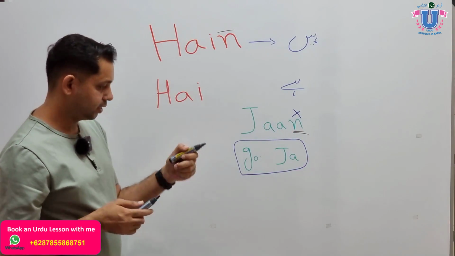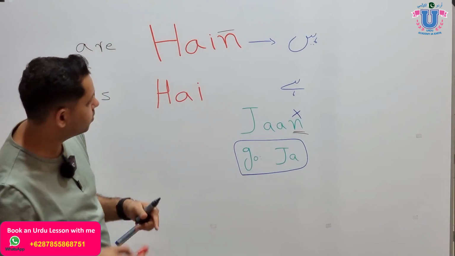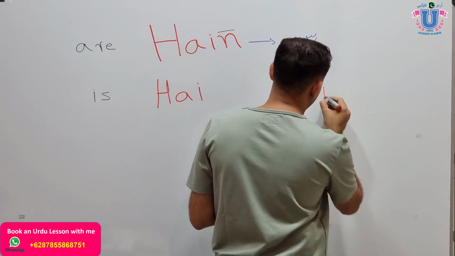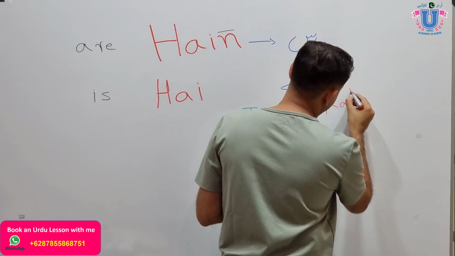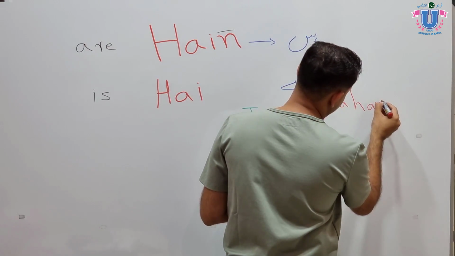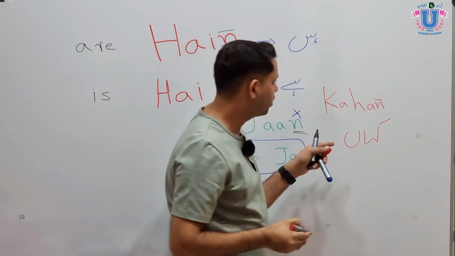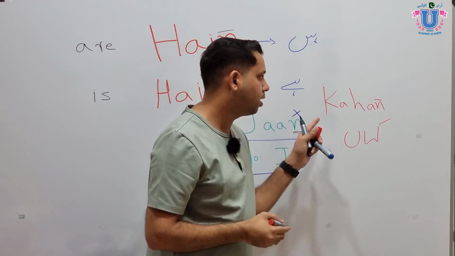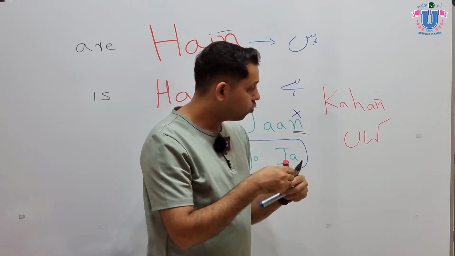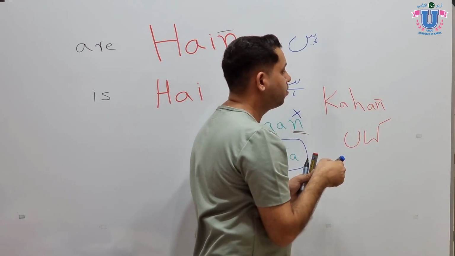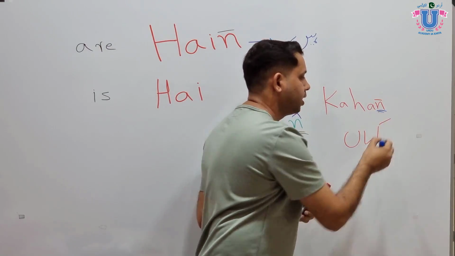I give you another example. This word in Urdu means where, kahan, kahan. So we start pronouncing this N, but we don't finish it.